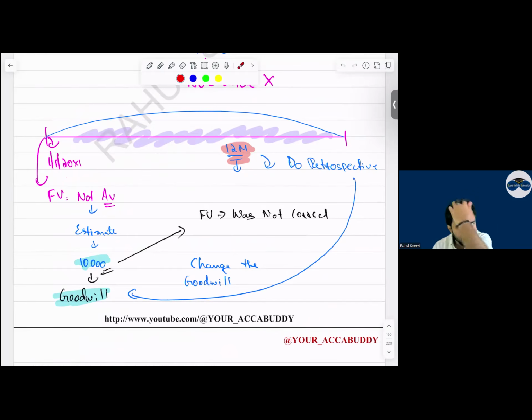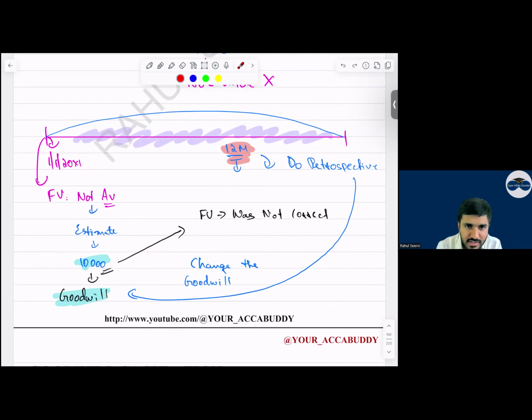When we acquired the subsidiary company, what should we calculate? We should calculate the fair value of the assets and liabilities. Now I say on this date, it is difficult to calculate the fair value. If it is difficult to calculate the fair value, what do we do? We estimate. Yes, sir, we will estimate. Now, this estimate is not a good one.